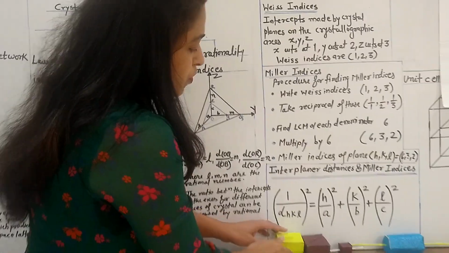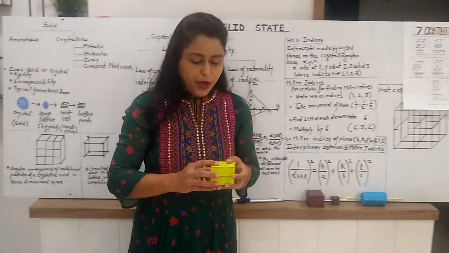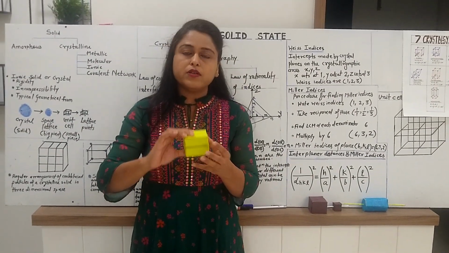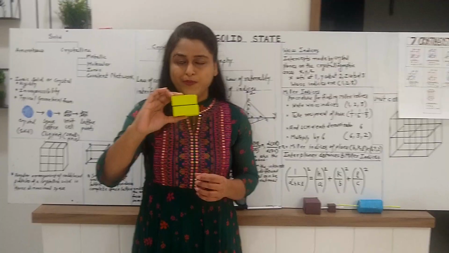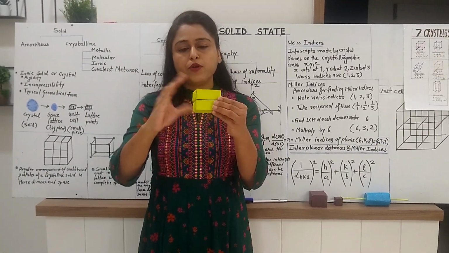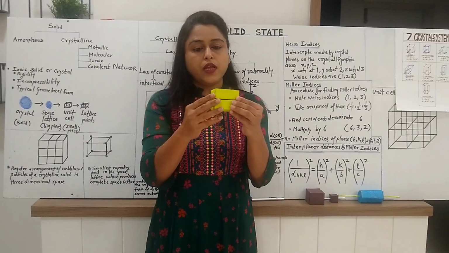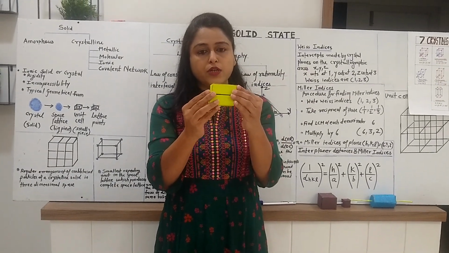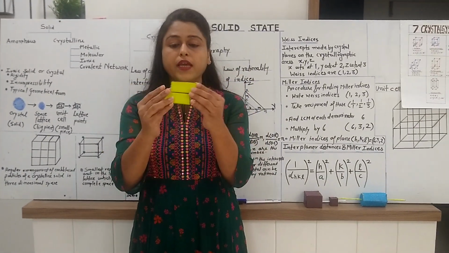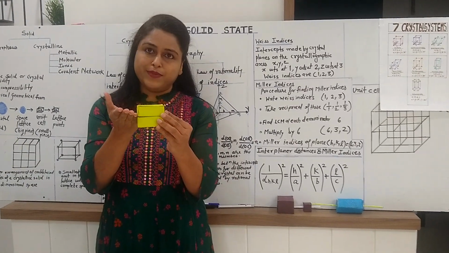Now, in order to make all these concepts clearer, I have prepared some models for you. Suppose this is a model of a cube. If I pass a horizontal plane of symmetry through this cube, then it should cut into exactly equal portions. Then and only then can I say that this cube has a horizontal plane of symmetry.